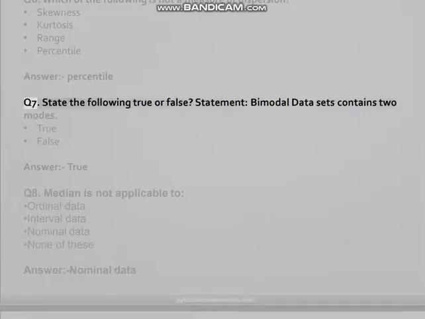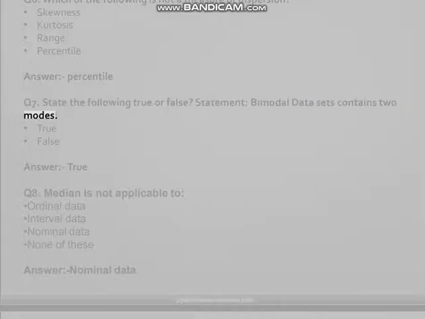Q7. State the following true or false. Statement: bimodal data sets contain two modes. True, false. Answer: true.